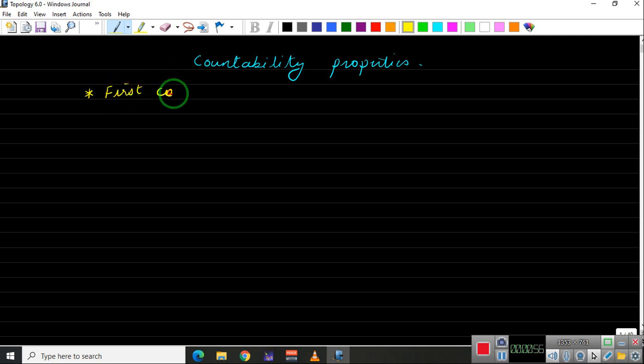First countable space. Let X be a topological space.